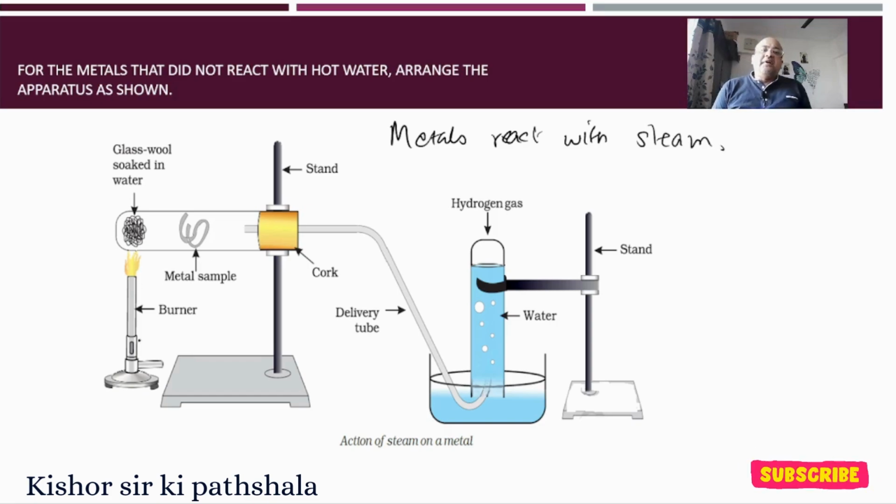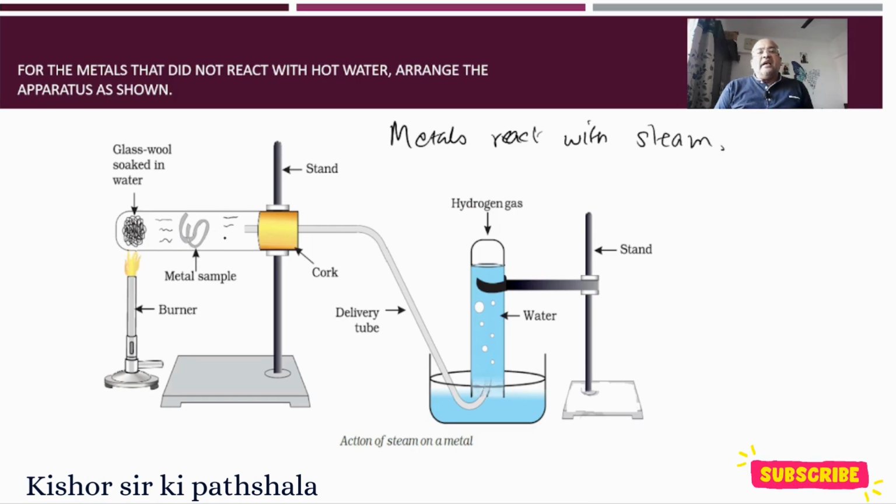So this is the apparatus by which the reaction will take place. See what we are doing here. We have a hard glass test tube. In this we have glass wool soaked in water, so that when we heat it, steam will be generated. And we have a metal sample which we have kept here.